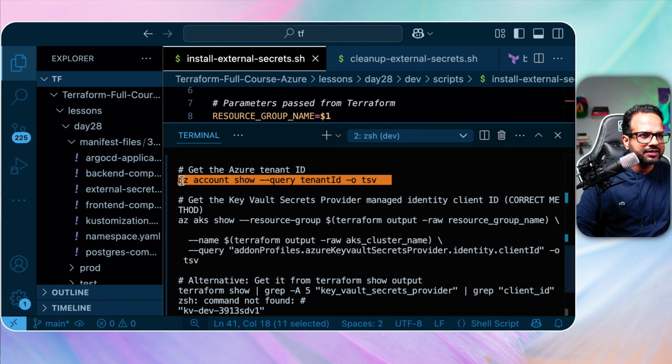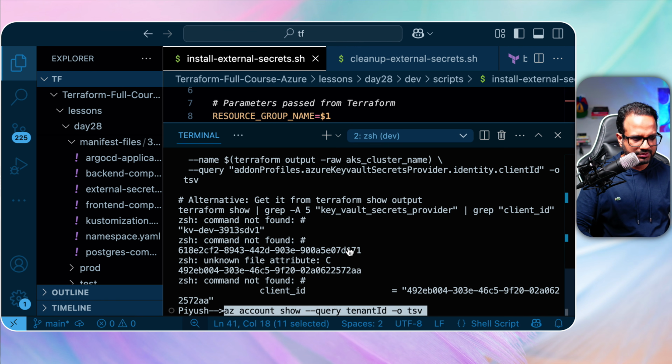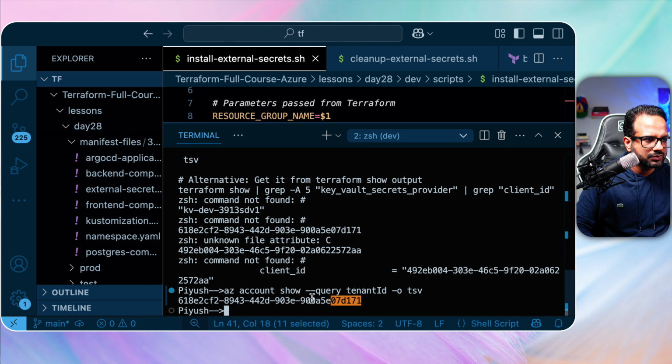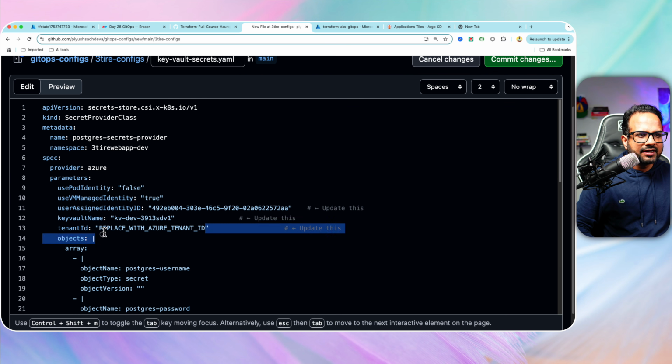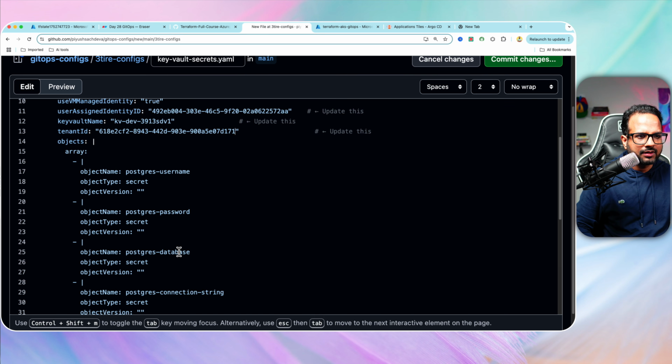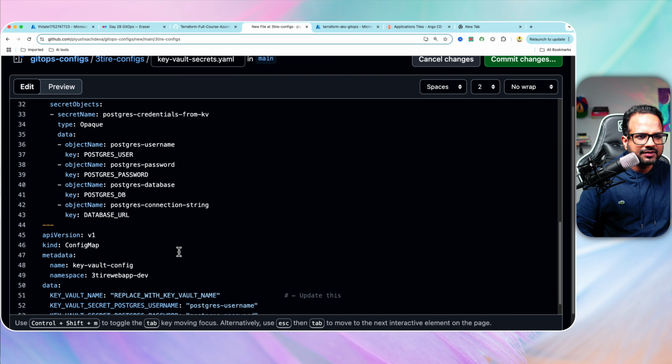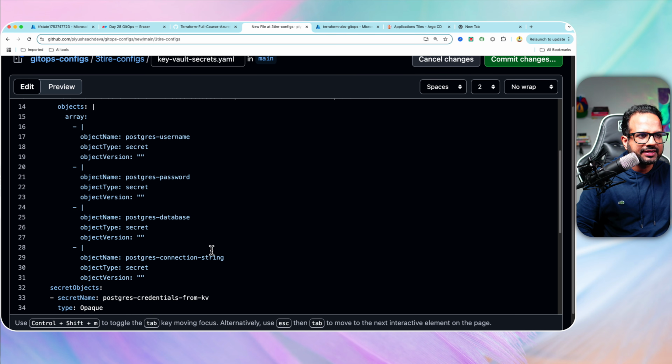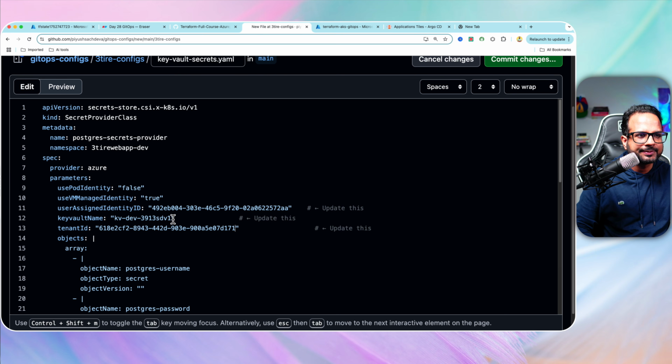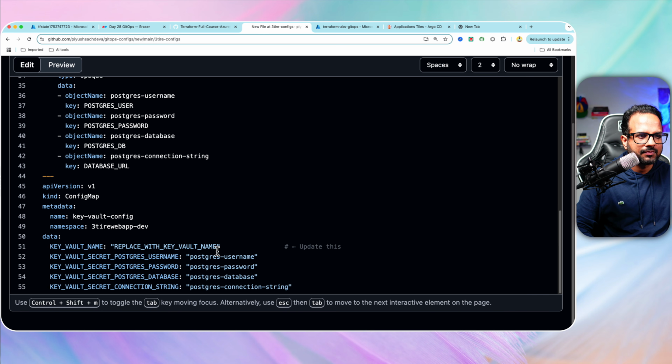Which is from here. Let me run this command again because it's too messy over here. So let's get it. Tenant ID. Okay, and we need to update the key vault name over here as well. Key vault name.